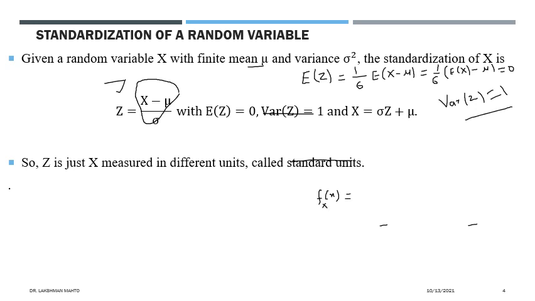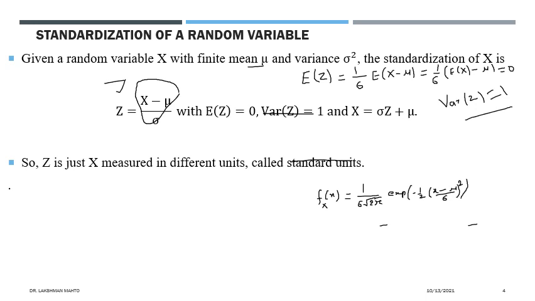The density of this one was defined in terms of variance and mean as an exponential function: 1 by sigma times the square root of 2 pi, times exponential of minus 1 by 2, x minus mu divided by sigma, whole square. So this one was the PDF of a normal random variable.